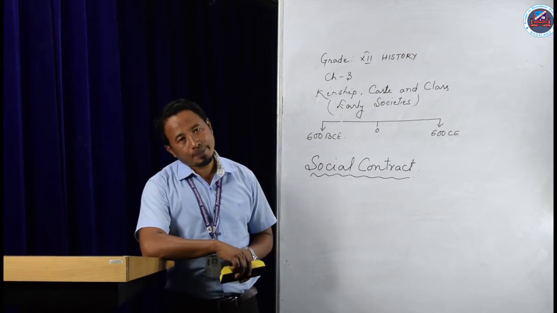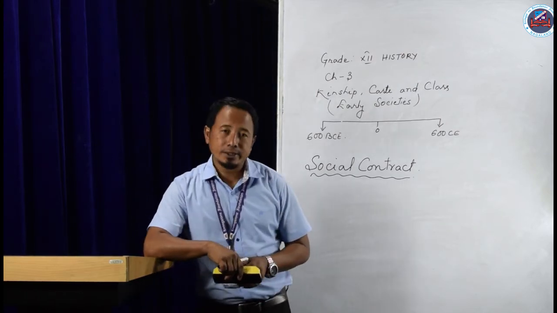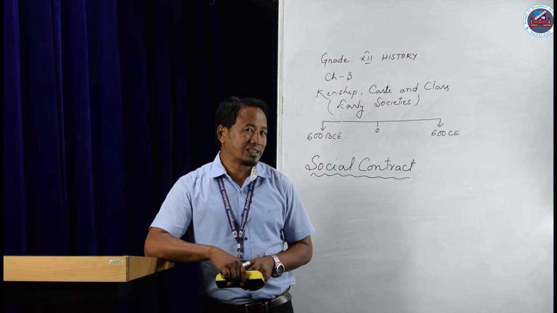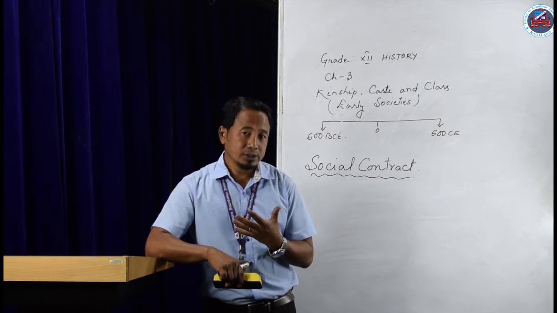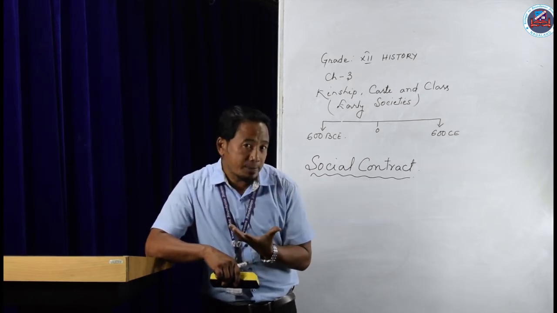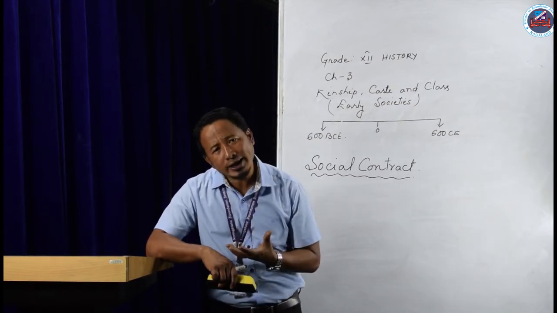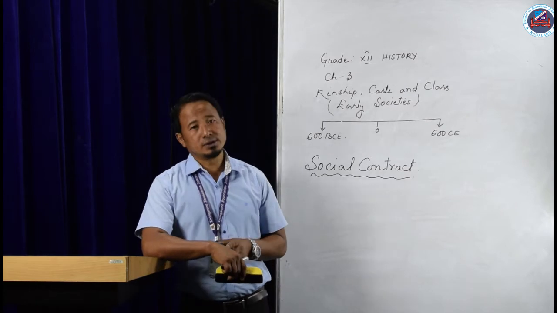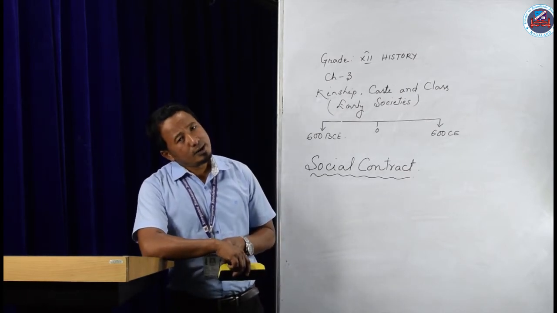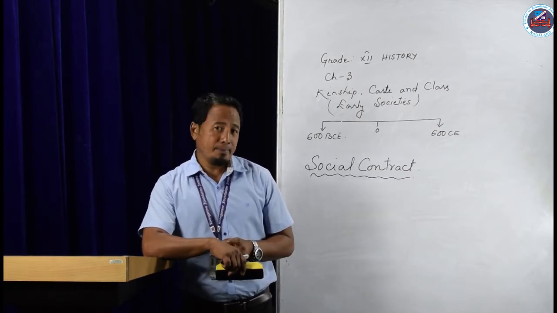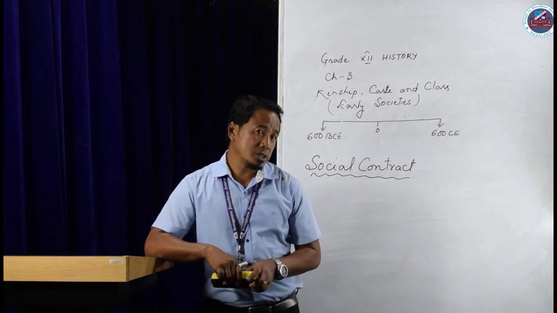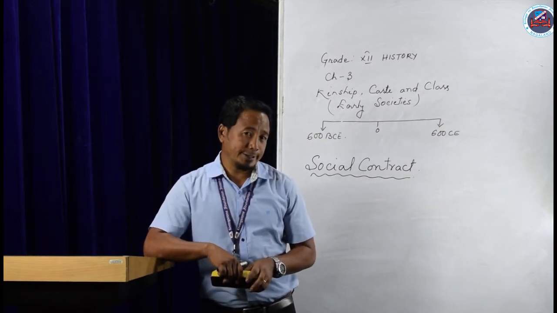Number five, they were not permitted to use costly jewelries or ornaments made of costly metals. They were to use only iron ornaments. So these were some of the main duties of Chandalas mentioned in the Manusmriti.